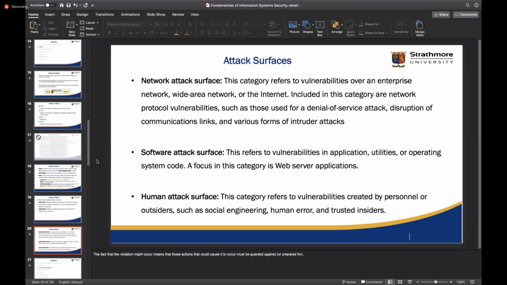So there are normally a couple of assumptions that we will have in relation to these policies. When you have policies, you must have some basis for the policy.